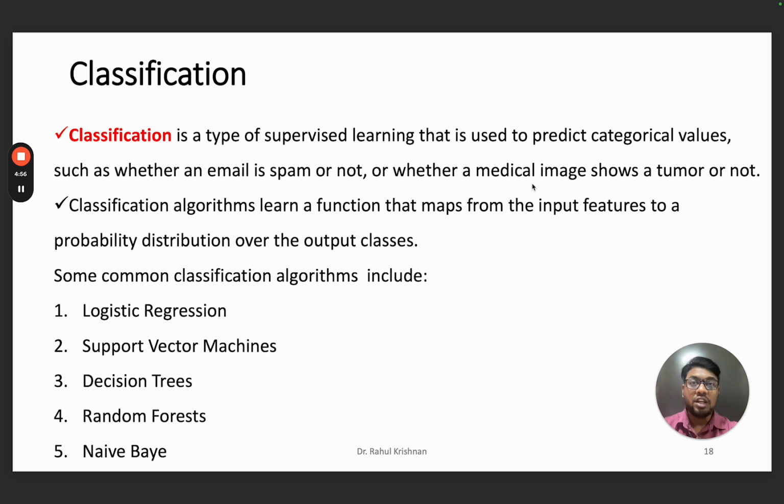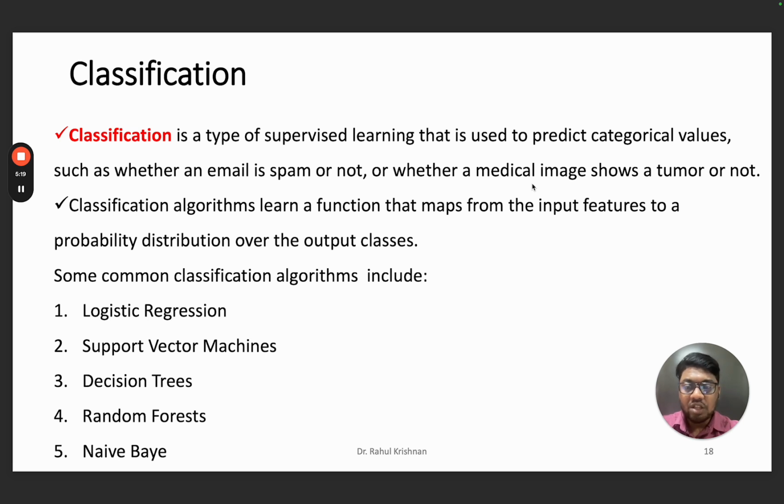So this is called categorical values, and in problems which have these types of categorical values, we go for classification algorithms. Under this classification problem, we are going to apply different types of classification algorithms. So which are the different kinds of classification algorithms?